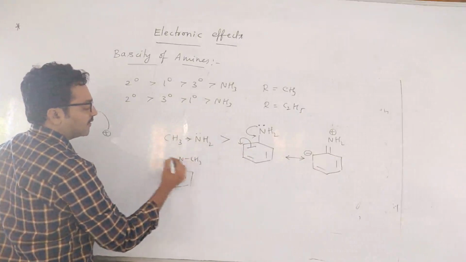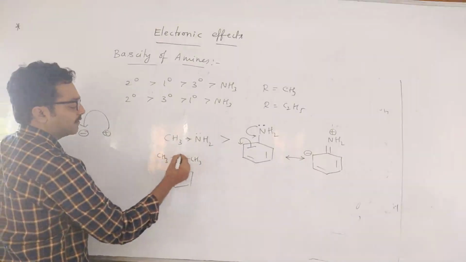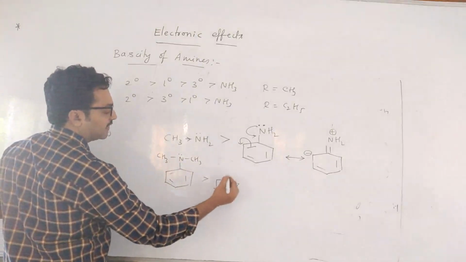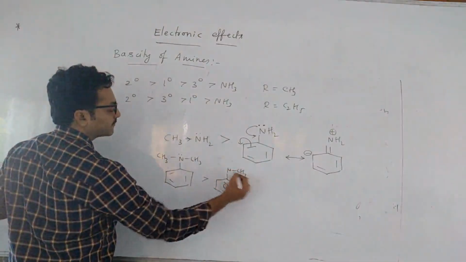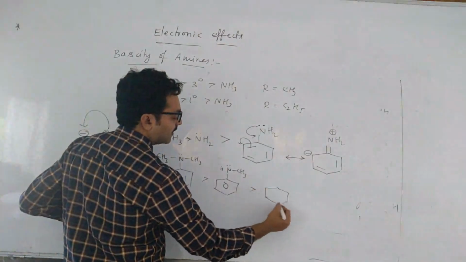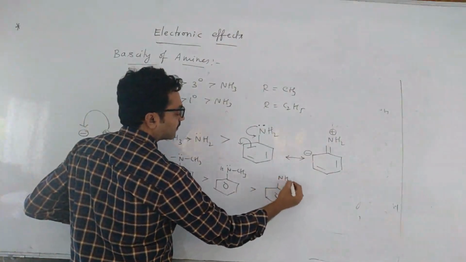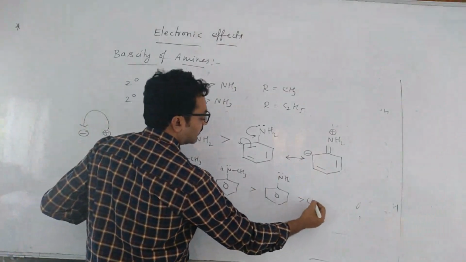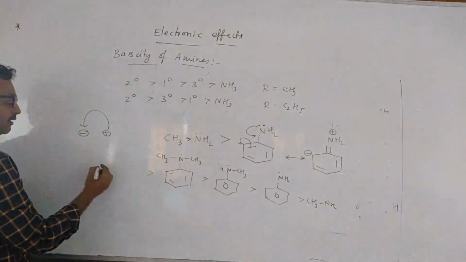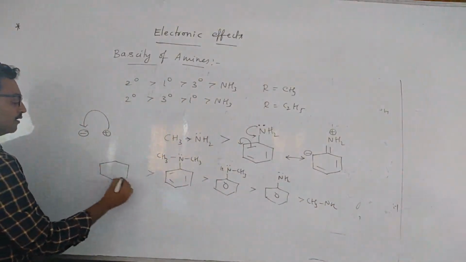N,N-dimethylaniline is more basic, children, than N-methylaniline, than aniline, than methylamine.